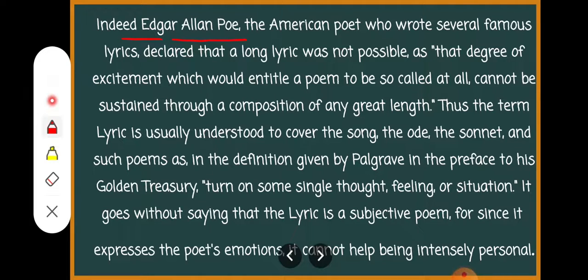The poet Edgar Allan Poe, American poet, tells us that the degree of excitement which would entitle a poem to be so called at all cannot be sustained through a composition of any great length. That means a single emotion cannot be lengthened in a lyric, in a poem like a lyric. It has to be short. The single emotion has to be expressed in a short space, and that's why lyric is suitable for that, or for lyric, a single emotion is suitable, and vice versa.